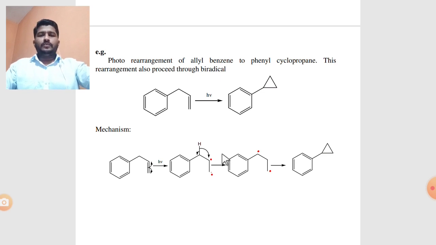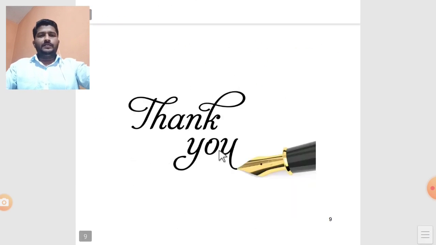These are the two photochemical reactions of olefins. Number one is photoisomerization and number two is the di-pi-methane rearrangement reaction. Thank you very much.